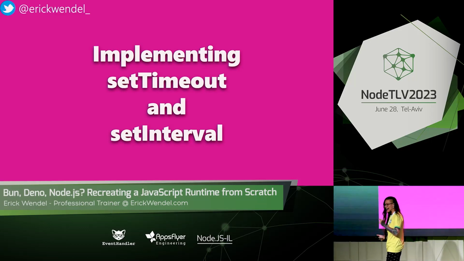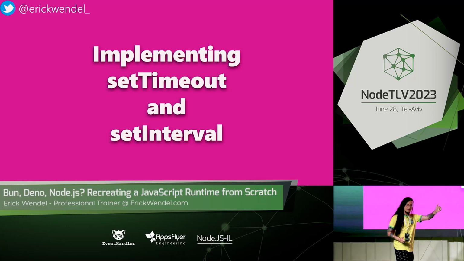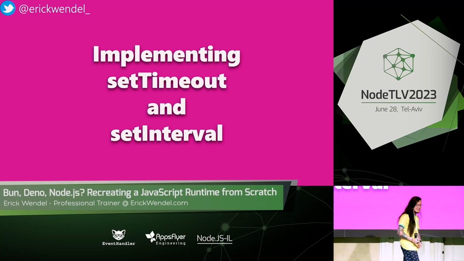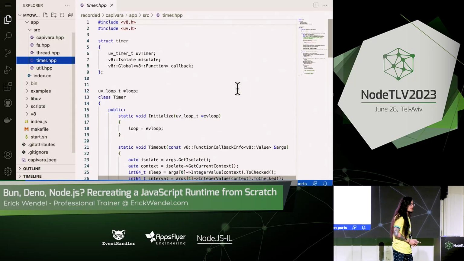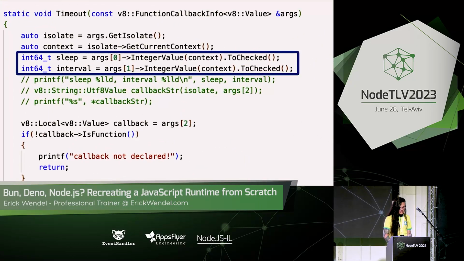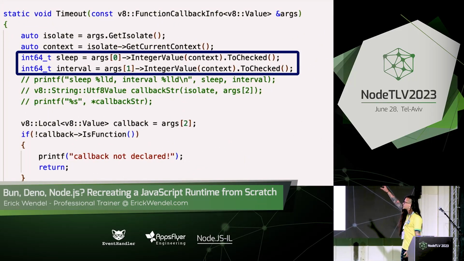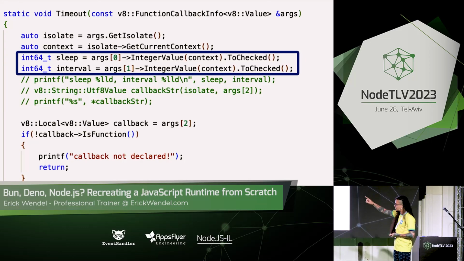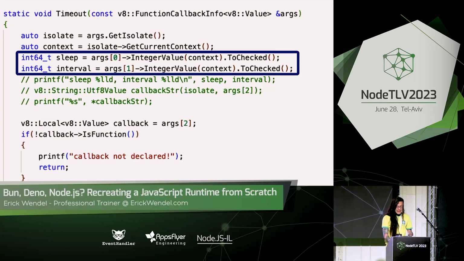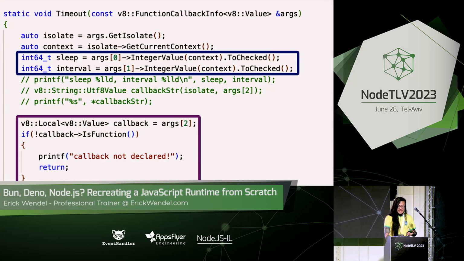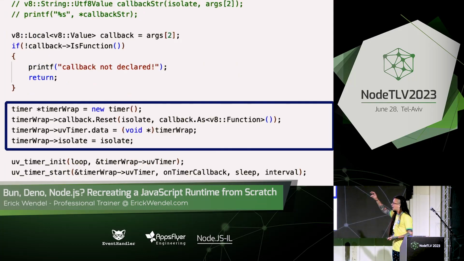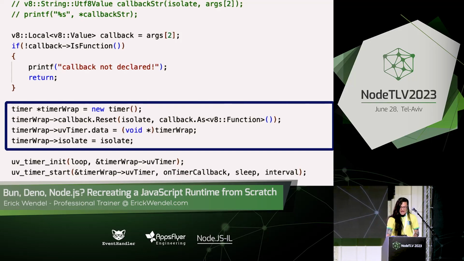And this was very hard, because remember, when we schedule a timer, it is going to be executed in the future, and we should store those variables somewhere, right? So first, we're going to need a timer function that uses some signatures from V8. Let's just get an idea that we are grabbing all the arguments, the sleep and the interval, and we're going to have the callback as well, so we can call it later. Then I'm going to store all the data I want to execute in the future, and then I'm going to call libuv.